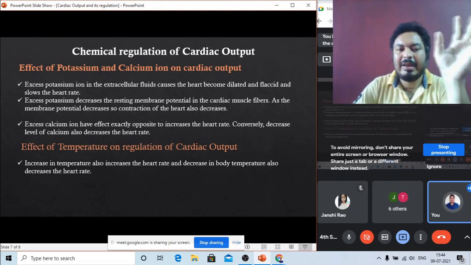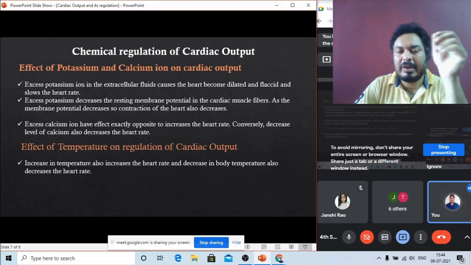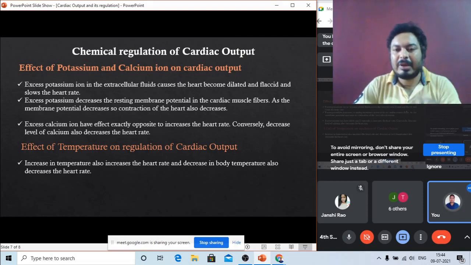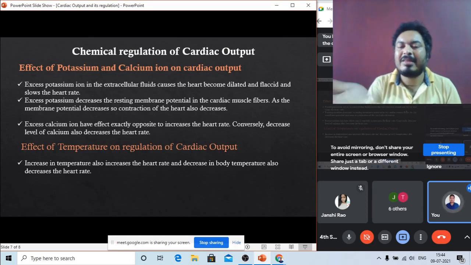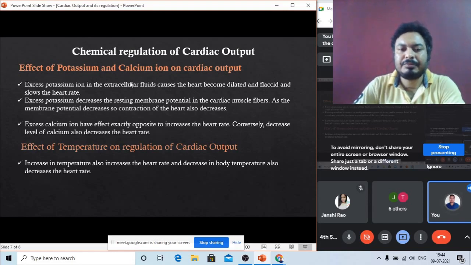When an excess amount of potassium is present in the heart, in this condition the resting potential is going down from minus 70 millivolt. It becomes, suppose, minus 10 millivolt, minus 20 millivolt, less than minus 70 millivolt. What will happen then? When the resting membrane potential is going down, the membrane potential also decreases.